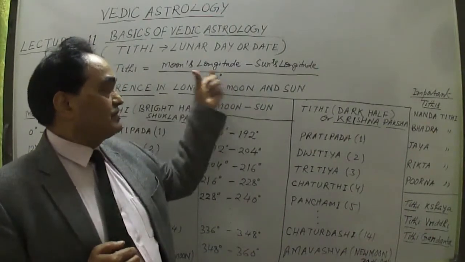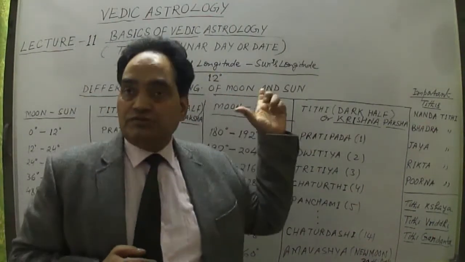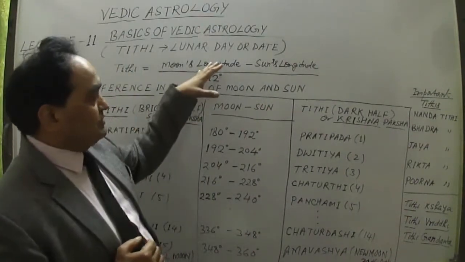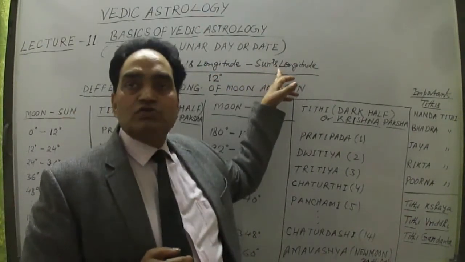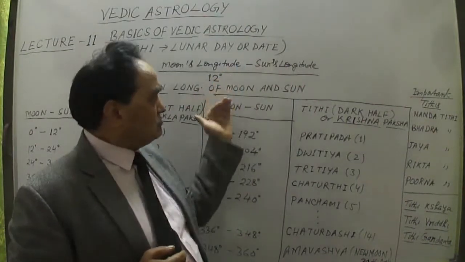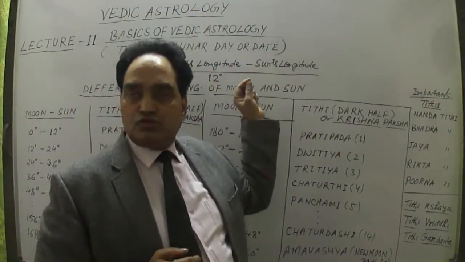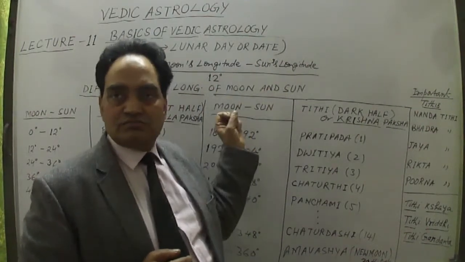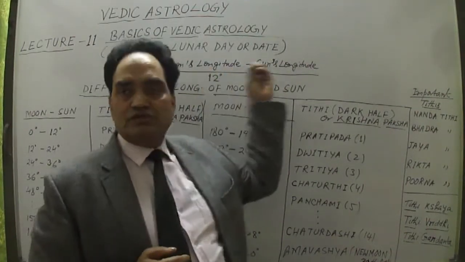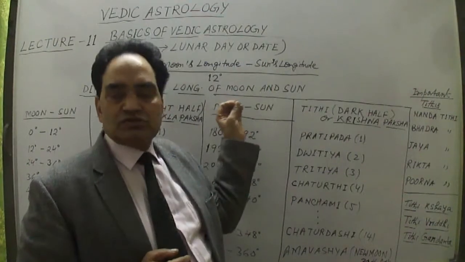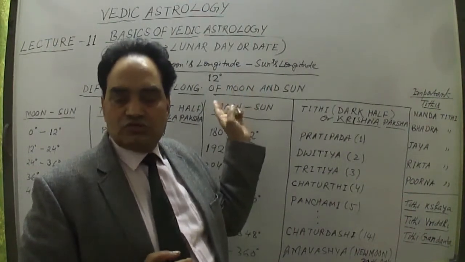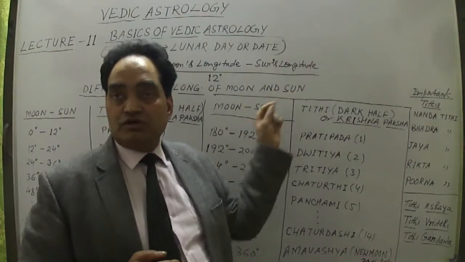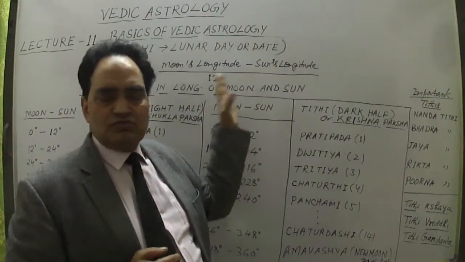So this difference will give us the Tithi. Now suppose the difference is more than 12 degrees. Then there is a quotient and a remainder. The quotient is 1, 2, 3, like that. If the difference is 24 plus something, that means the quotient is 2, so this is the third, Tritiya, or third lunar day that will come. You understand that.